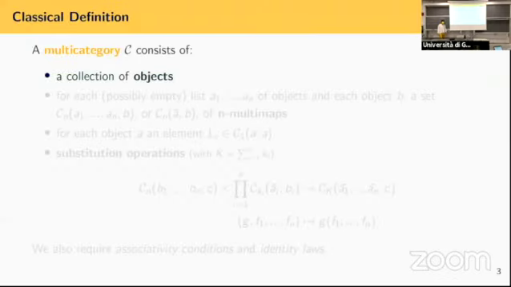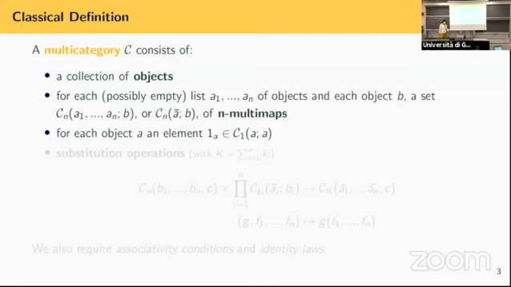Let's go. Let's revise a bit classical multicategories, so let's see the usual definition. The idea of multicategories is that instead of having objects and then morphisms from one object to another one, we've got objects and then morphisms with more than one input and one output. So we will have a collection of objects, and instead of just one set of morphisms between two objects, we will have a set of n-ary multimaps for every n. And then obviously we will also have an identity, which will have to be a unary map. And then we need to do something similar to composition. But again, here we've got maps with more than one input.